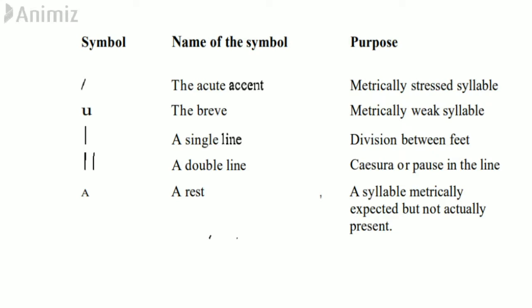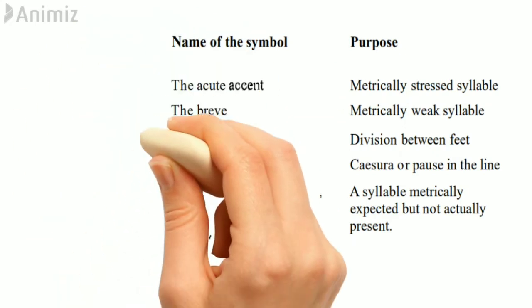Similarly, the U, which represents the unstressed syllable, is known as the breve, and it represents the weak syllable. Then there are three more symbols. The first, a single straight line, is the division between feet. Then a double line is a pause in the line. And the last one represents a rest in the verse.